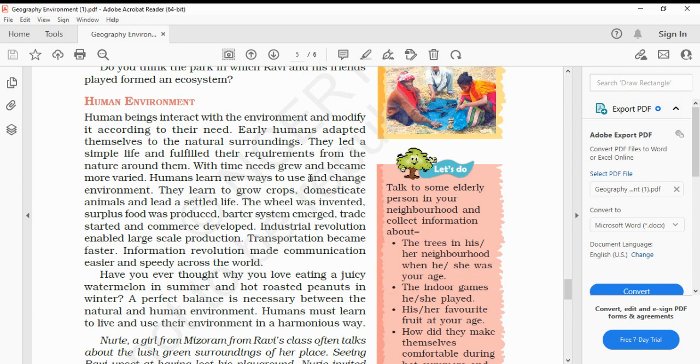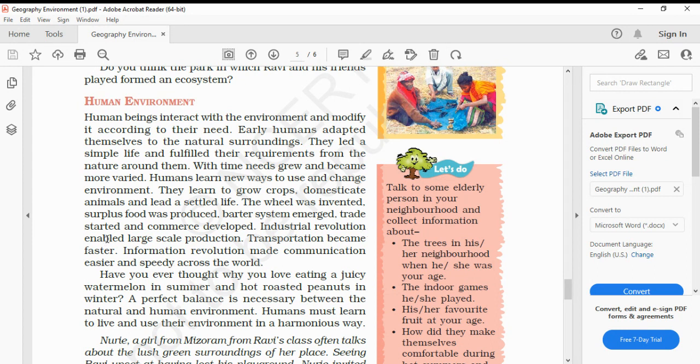Humans learned new ways to use and change the environment. They learned to grow crops, domesticate animals, and lead a settled life. The wheel was invented. Surplus food was produced. Barter system emerged. Trade started and commerce developed.